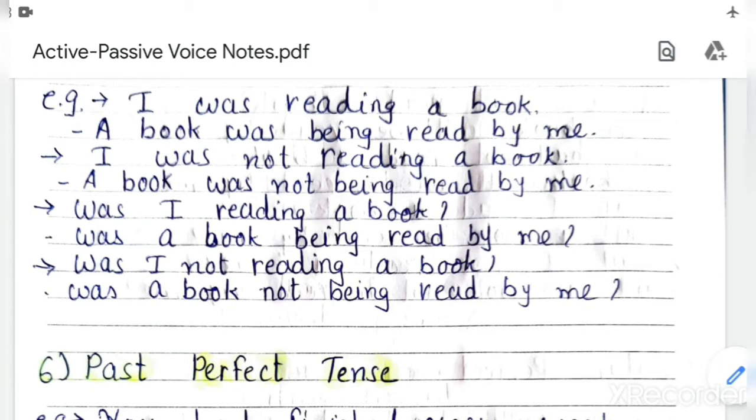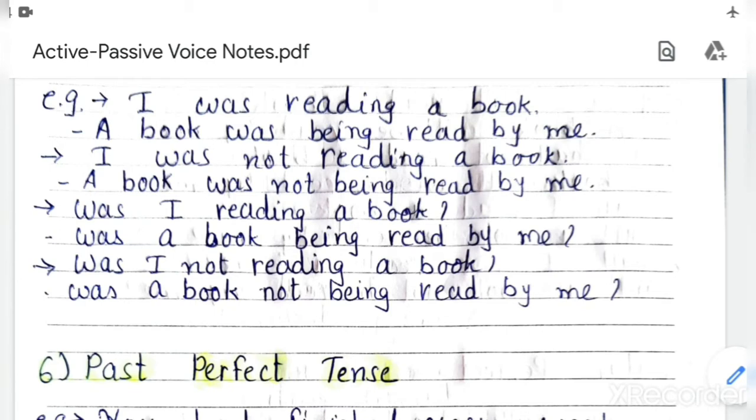Because for ing we have to take help of be form. A book was being read by me, because we are using the third form of the verb, so we cannot add ing to the third form. So for adding ing we are taking help of be. Second sentence, I was not reading a book. Negative. So what will be the passive voice? A book was not being read by me.